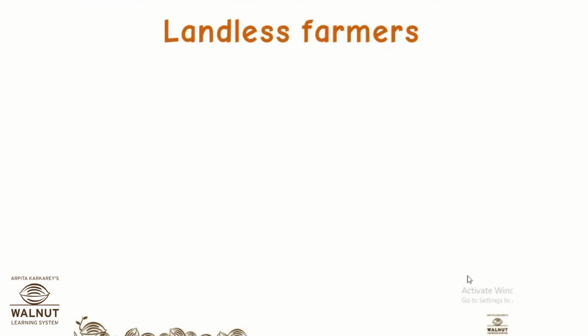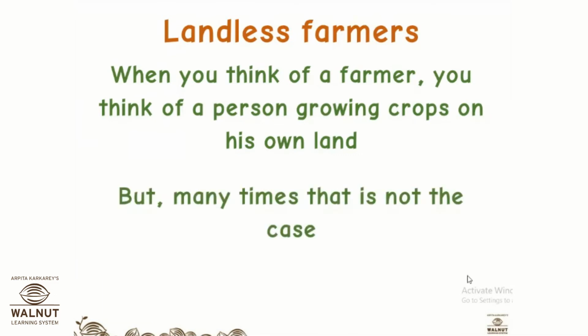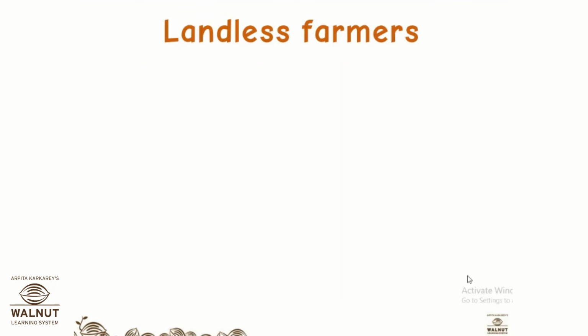Okay. So there are actually farmers who have land, and there are farmers who are landless farmers. Actually, what do we think whenever we think of a farmer? We think the farmer has his own farm and he does farming on that. Okay, that is, he grows crops on his land, but not every time does the farmer have a huge land. So when he doesn't have a huge land, but he is still a farmer, means what? He is working on somebody else's land. Okay. So when you think of a farmer, you think of a person growing crops on his own land. But many times that is not the case.